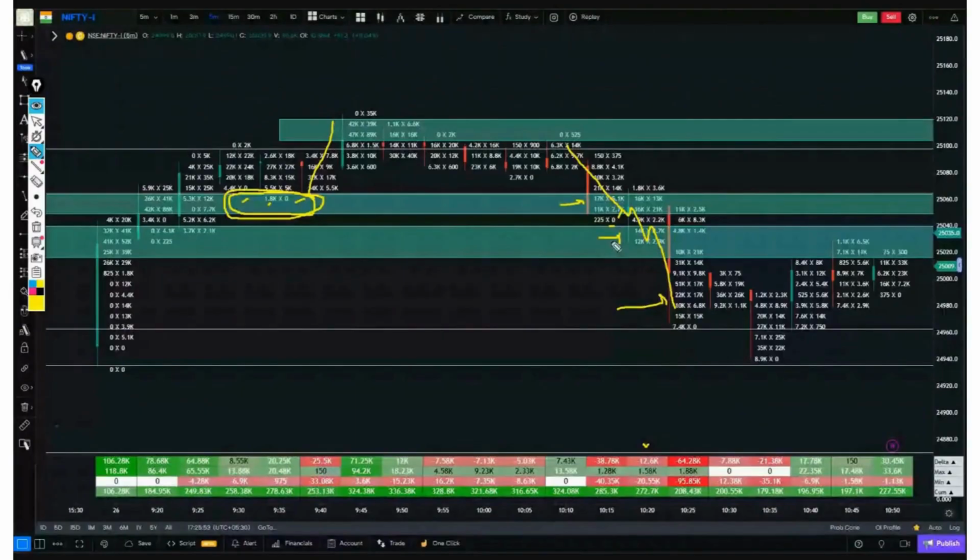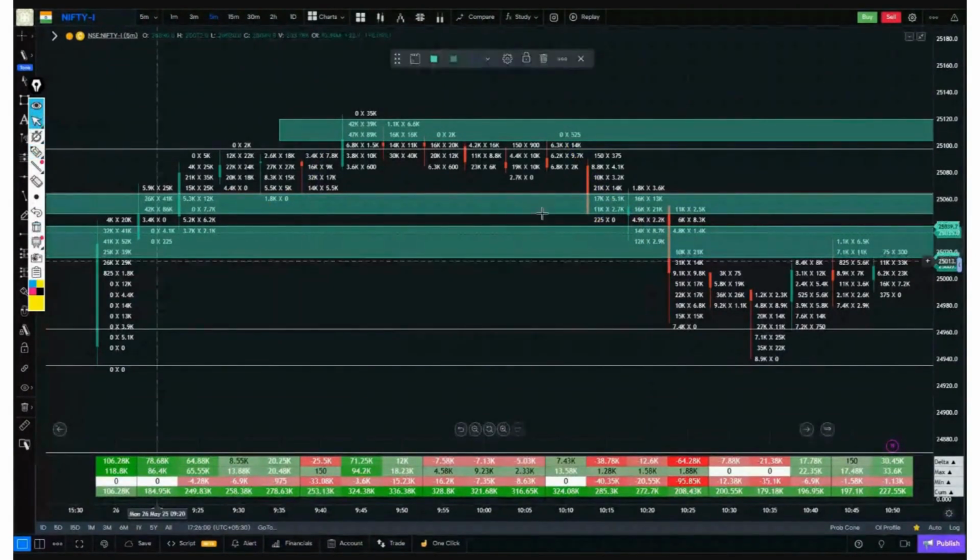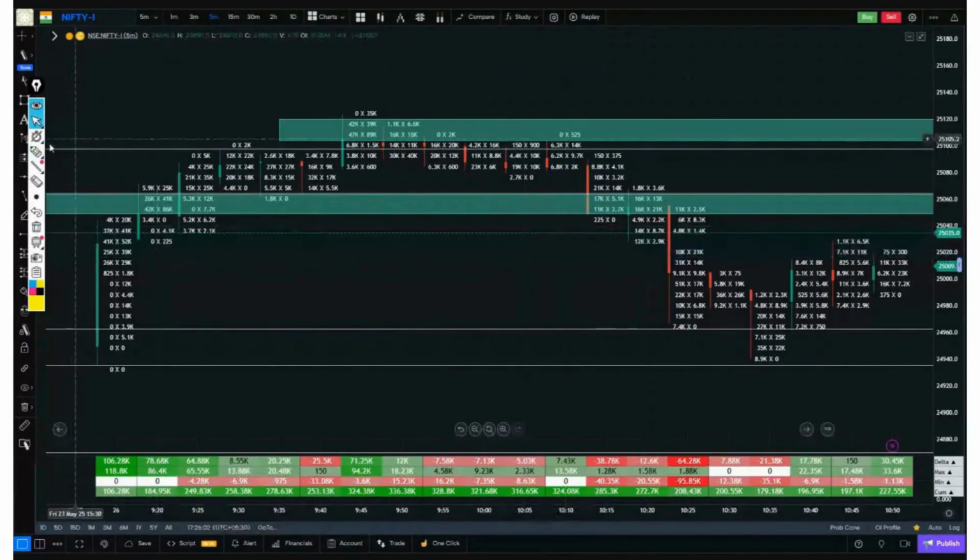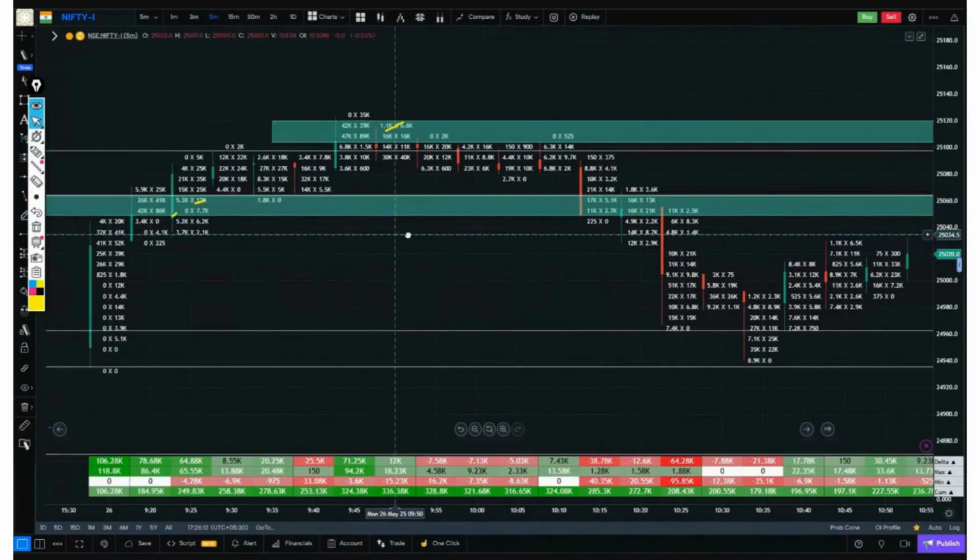Alright, here there was no holding. Every candle came and broke the previous candle's low, right? What happened here? The buy zones got broken. All the buy zones got broken. Now, the two biggest buy zones were this one and this one. This buy zone because it is also a resistance. Okay. And right here, the market got stuck.